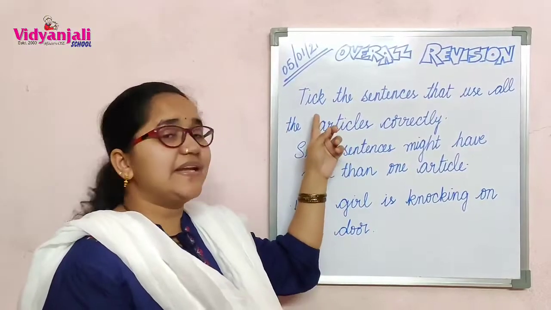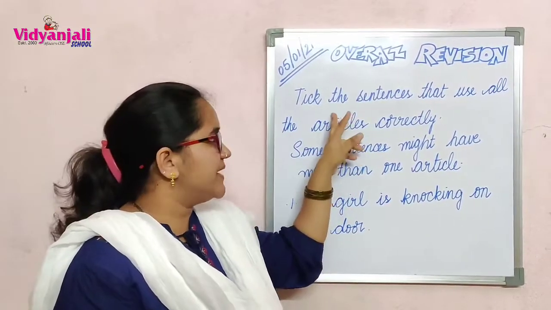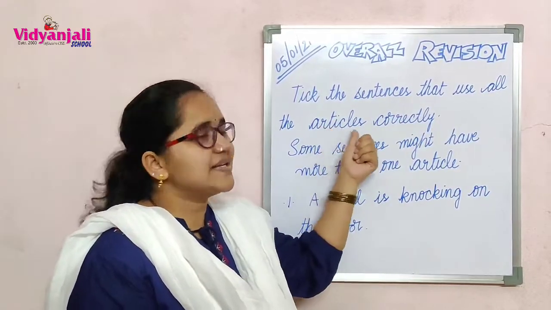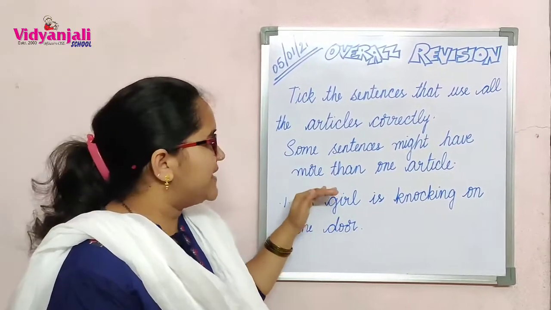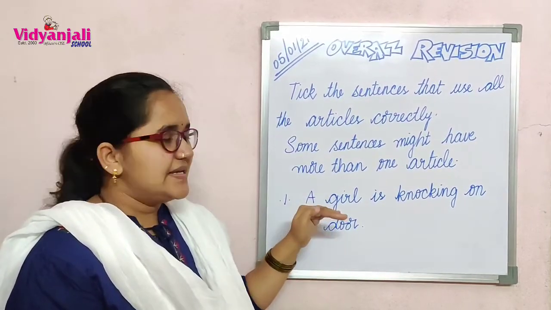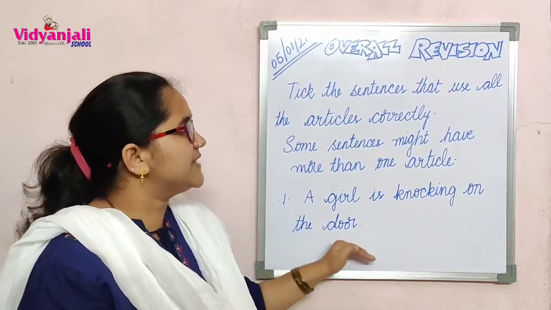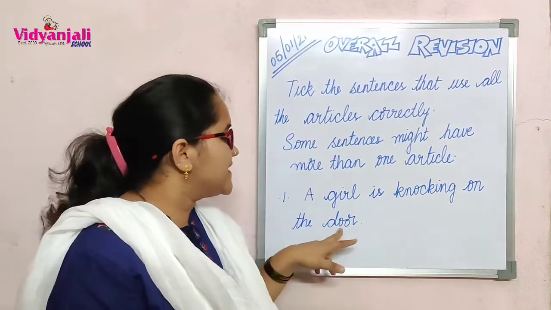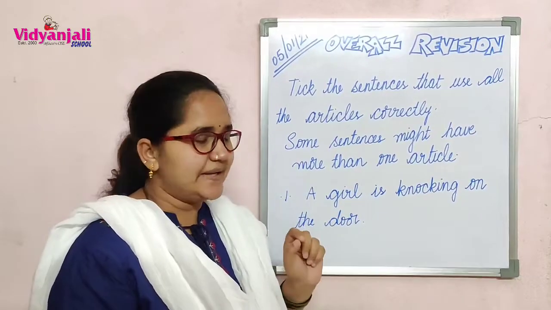The last Roman in our grammar section B, grammar, is tick the sentences that use all the articles correctly. That means, what did you understand? The given sentence, we have to tick if articles are used correctly.